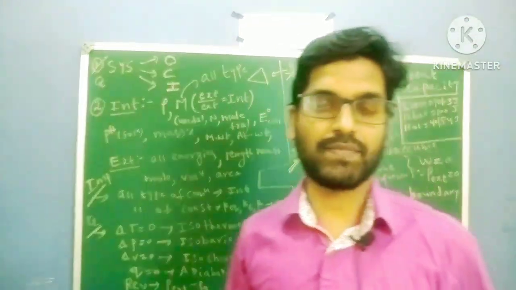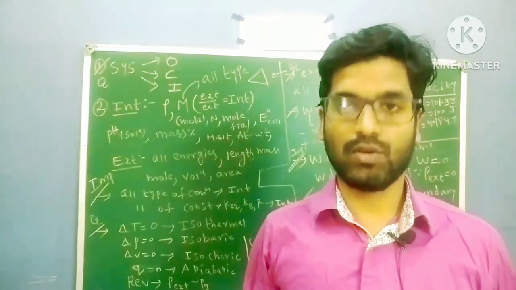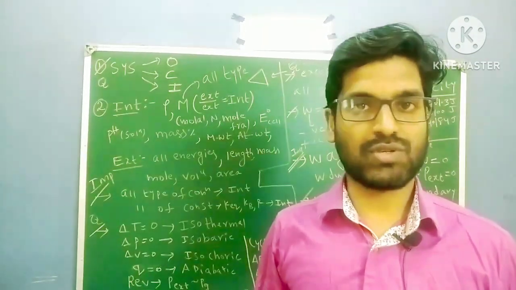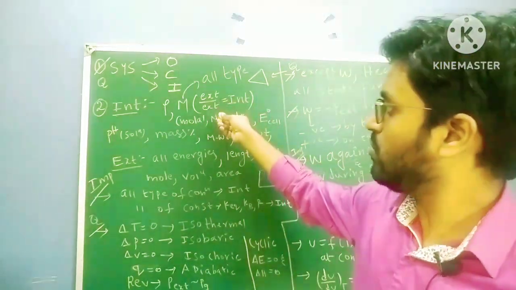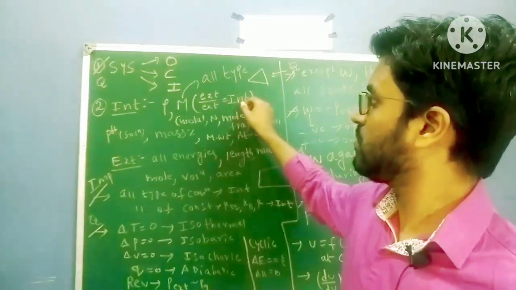Suppose you take the molarity formula: number of moles by volume. Number of moles of solute by volume of the solution in liters. Number of moles is an extensive property. Volume is an extensive property. Extensive by extensive equal to intensive.